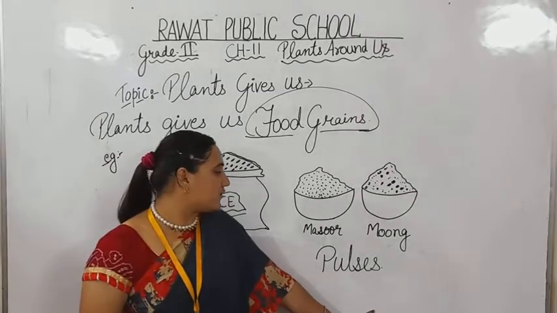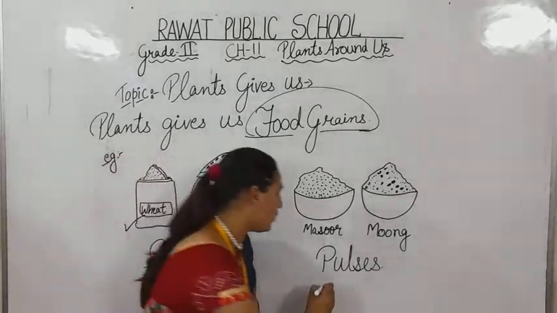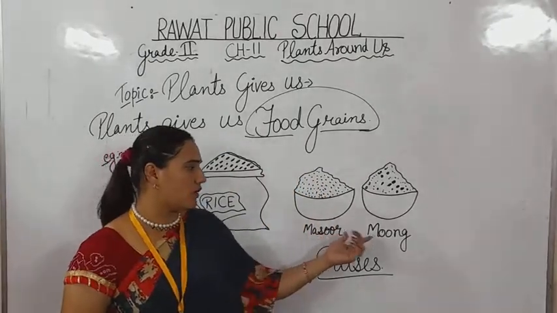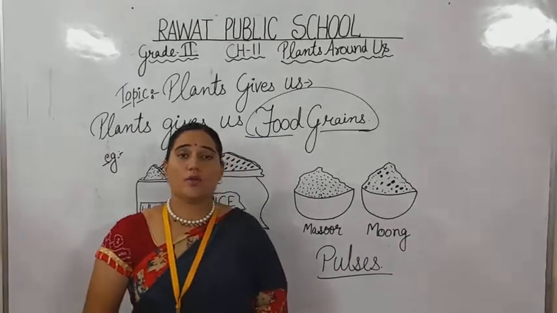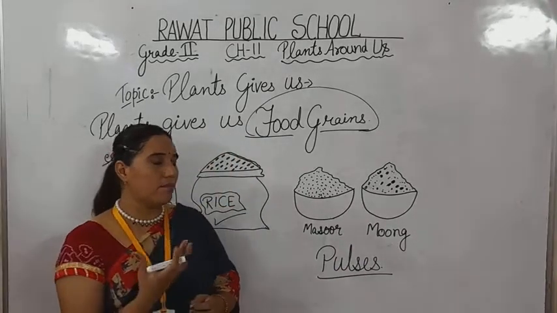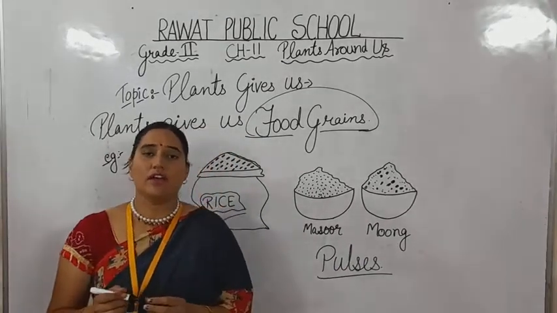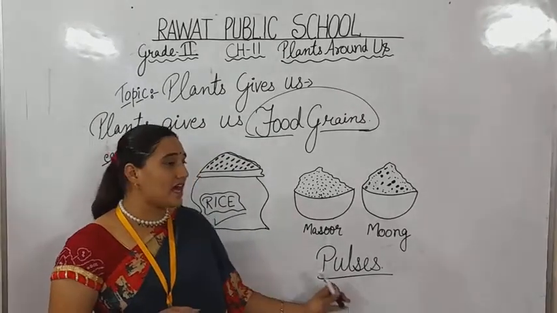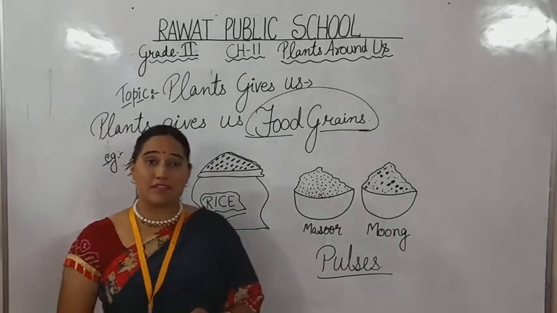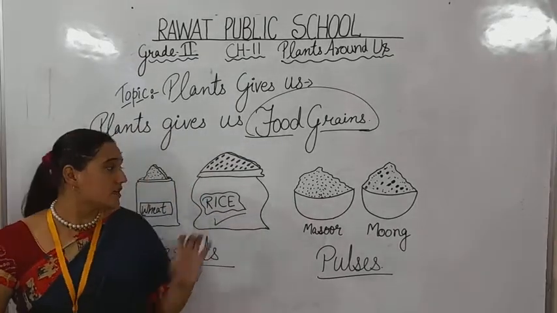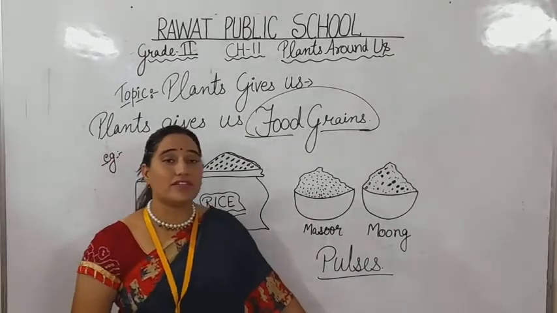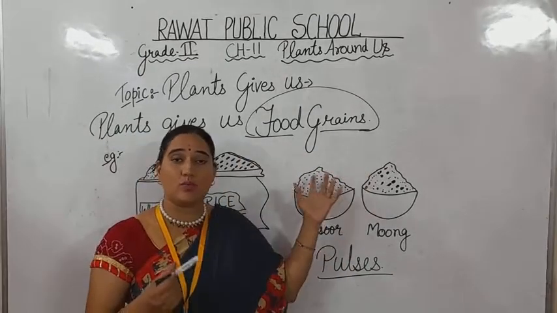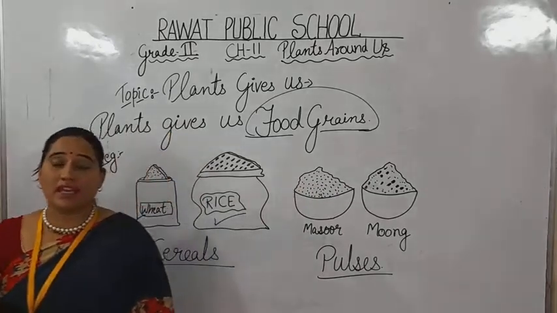Now, secondly, we talk about pulses. What are pulses? Masoor dal, or you can say moong dal, or हम उड़द की दाल खाते हैं. Different kinds of pulses are coming from plants as well. These are examples of seeds. So we eat all types of vegetables, cereals, and food grains. We get all these things from the plants.